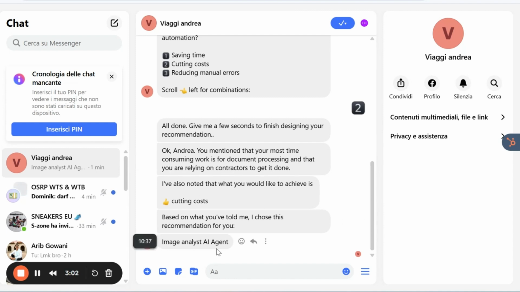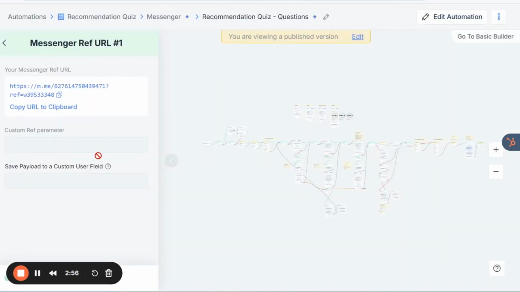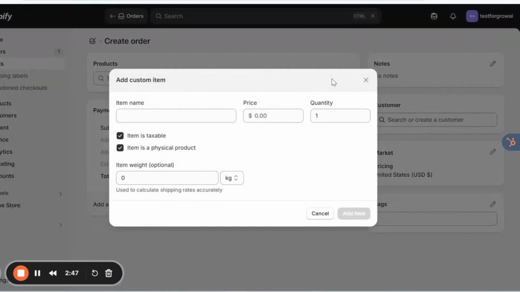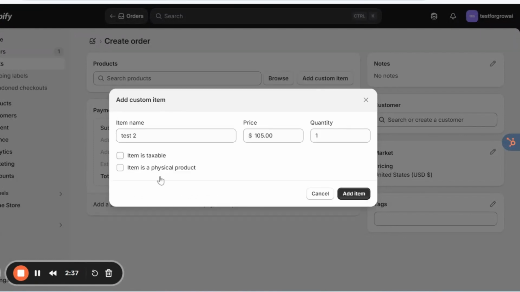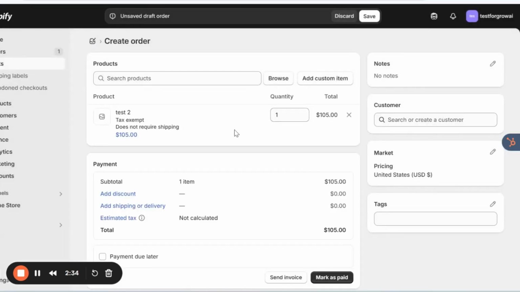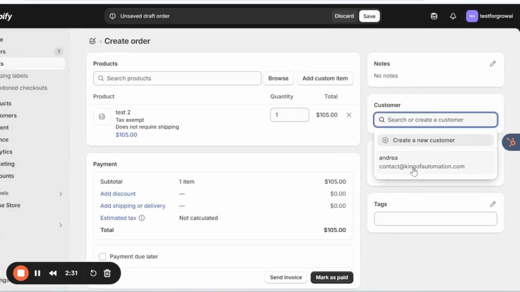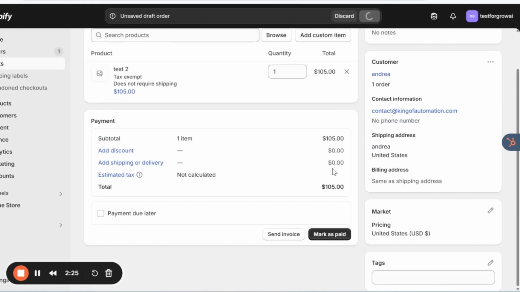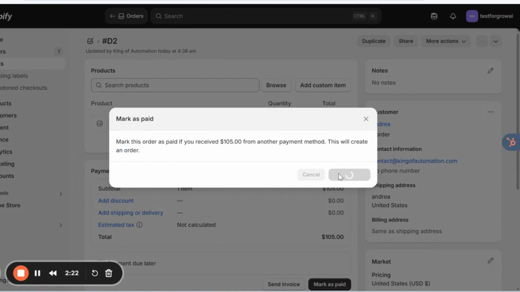Perfect. All right, so then let's say that after this interaction, that obviously can be more or less structured in the way that we want to, I'm going to place an order. I'm going to create a sample order here. Let's mark it test. Let's give it a price of 105. Not a physical product. Let's select the customer, which is me, and mark it displayed. Yes.